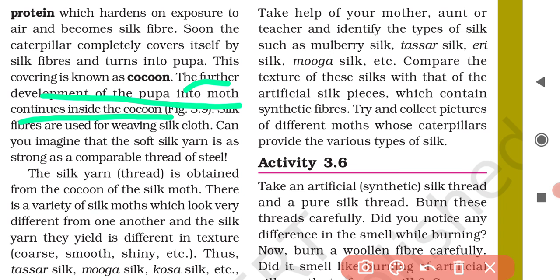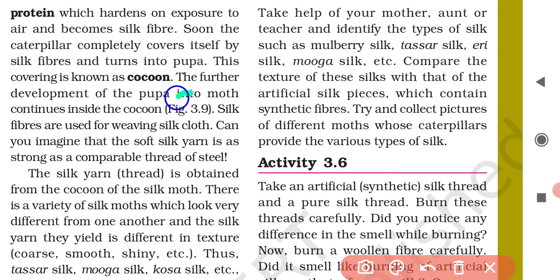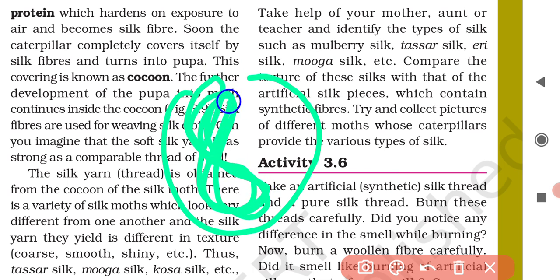Further development means when the pupa, which is encased in cocoon, is developed fully to form the adult silk moth, then the cocoon will split up. It will get broken like this. Here the silk moth is there.